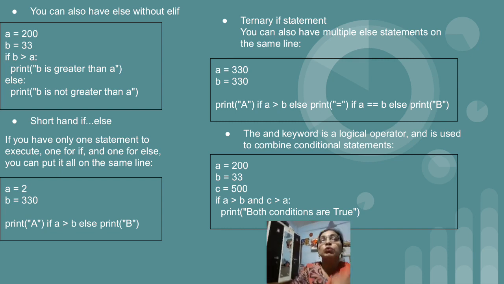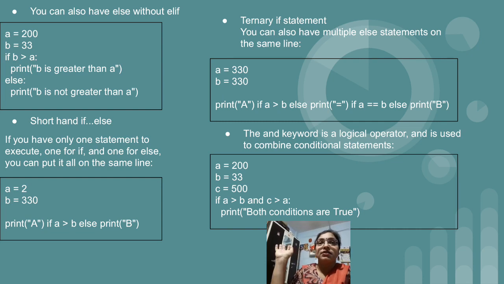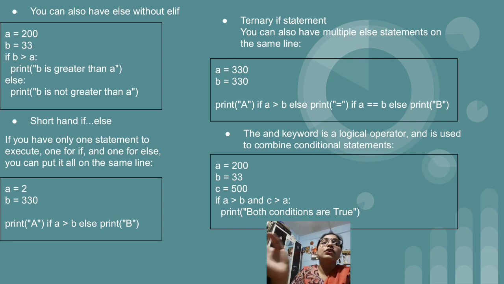This is again a new thing in Python. If you want to write the same logic in other programming languages like C and C++, we need to write lots of lines of code, right? But that work is done within a single line. So that is called a ternary if statement. Why is it called ternary if? Because we write the if condition at the end of the statement.